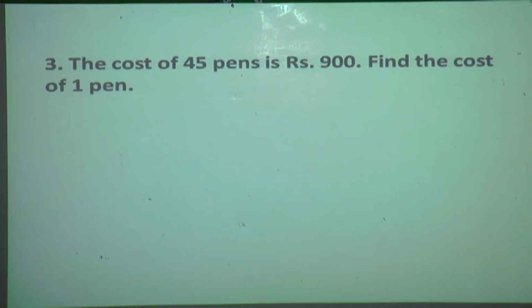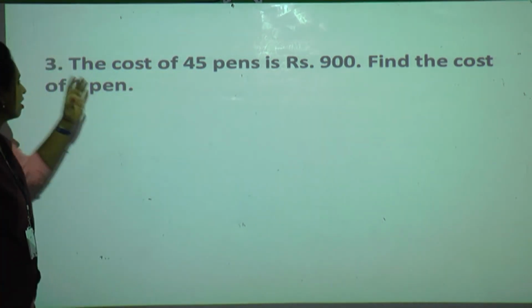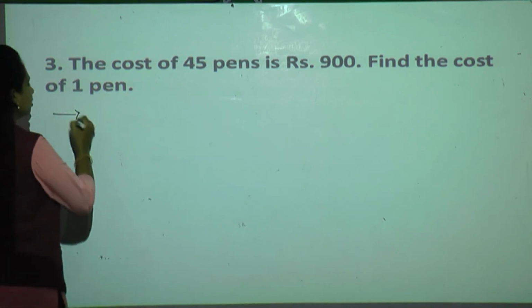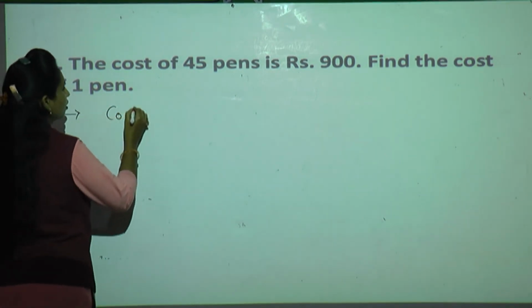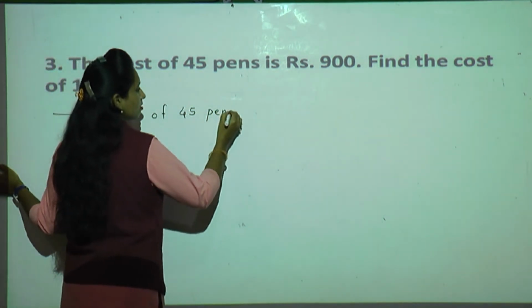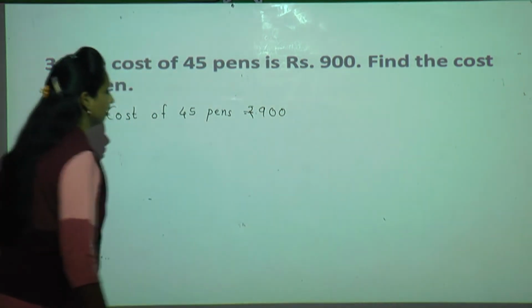Now see the third one. The cost of 45 pens is rupees 900. Find the cost of 1 pen. Very easy. What you can write is the statement: cost of 45 pens is equal to rupees 900.